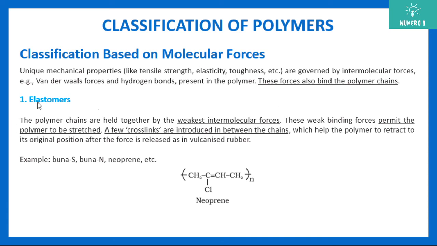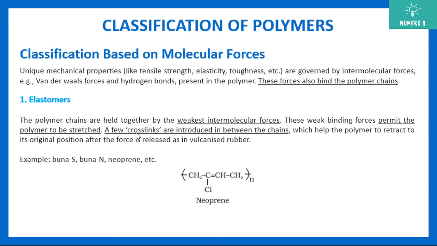One of the first is elastomers. These are polymers whose chains are held together by the weakest intermolecular forces. These weak binding forces permit the polymer to be stretched. Obviously, you can stretch since the forces are weak.